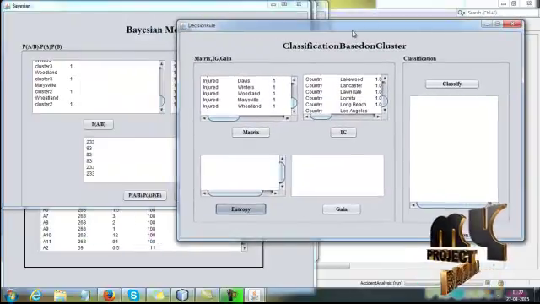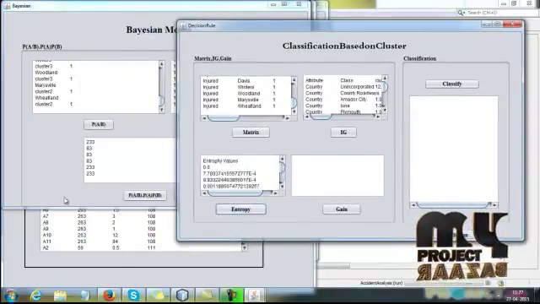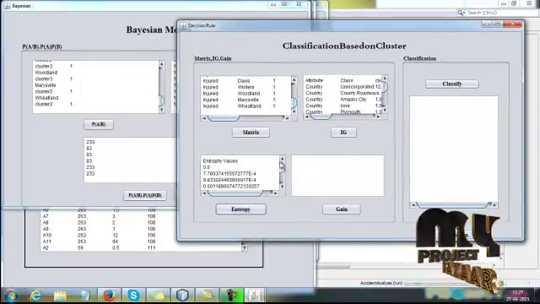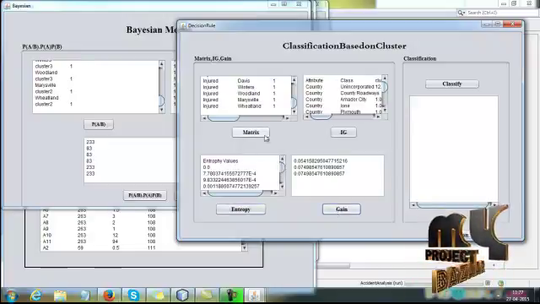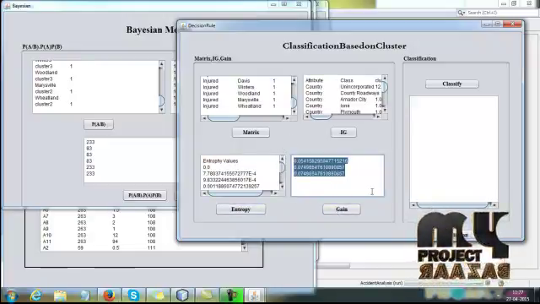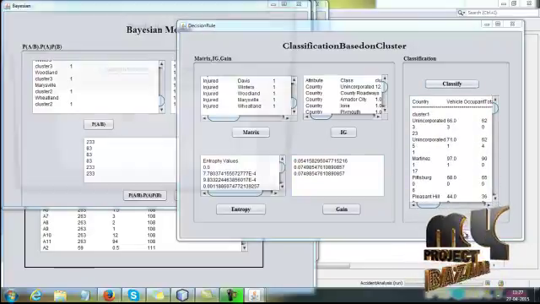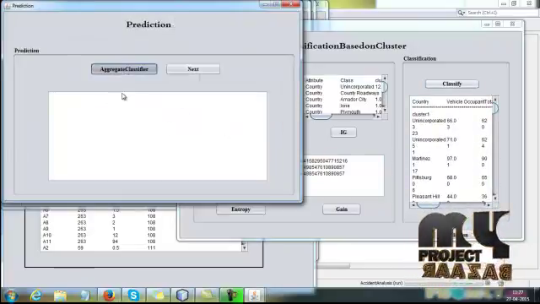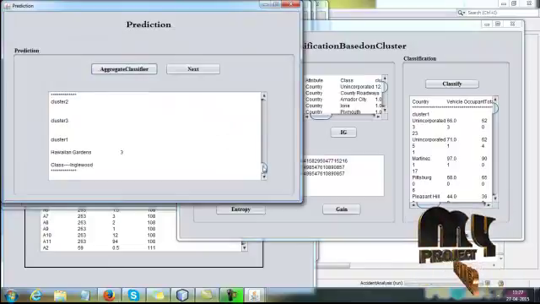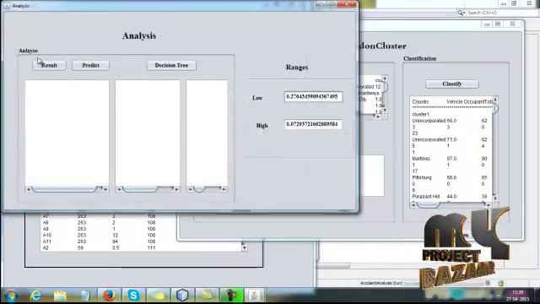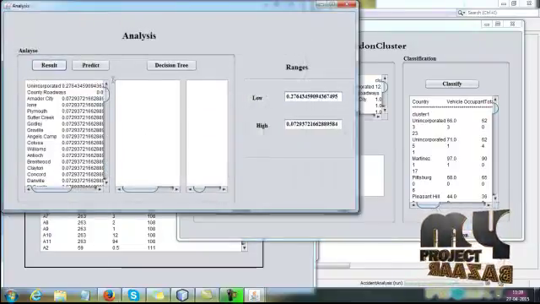Entropy values have been calculated based on matrix and information gain. Then gain values have been calculated for 3 types of clusters. Then click classify. Then predictions, here we are aggregating the results. Then click next. Here we are predicting the results for every country.